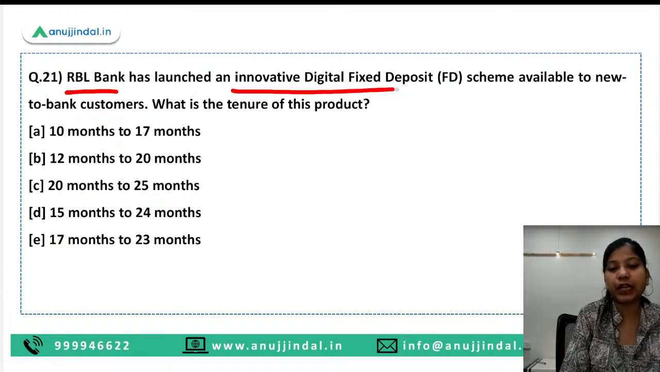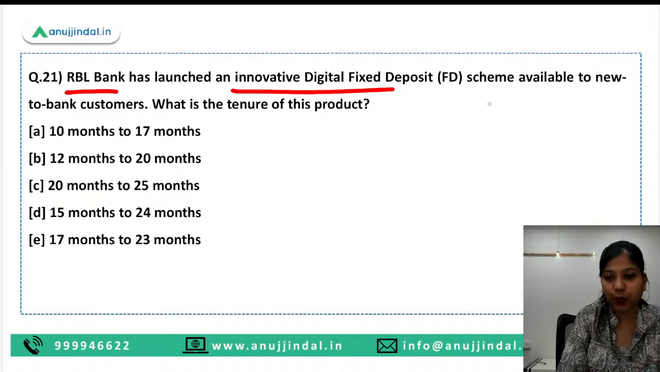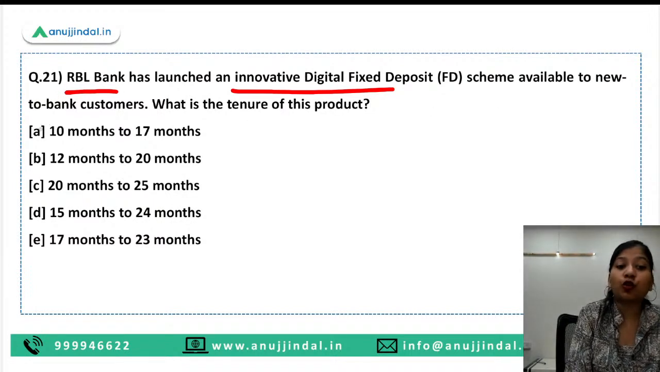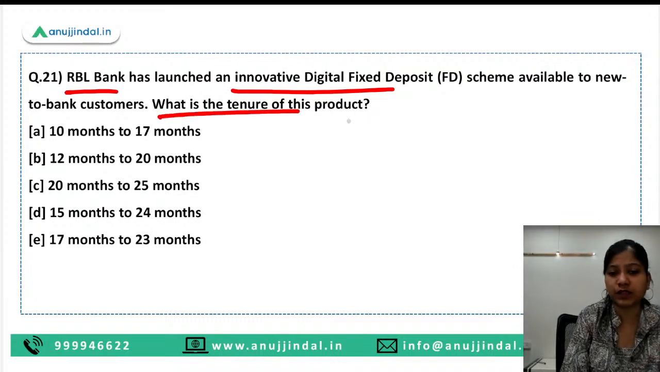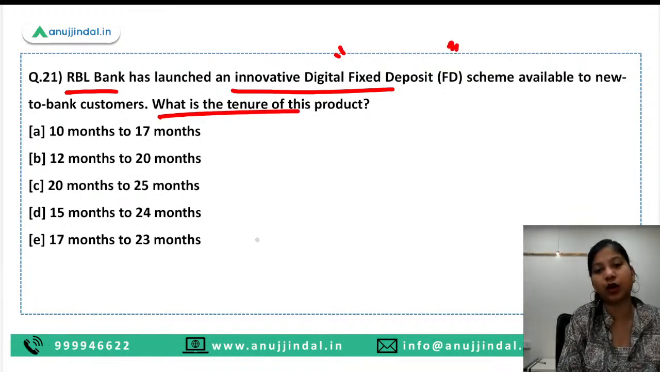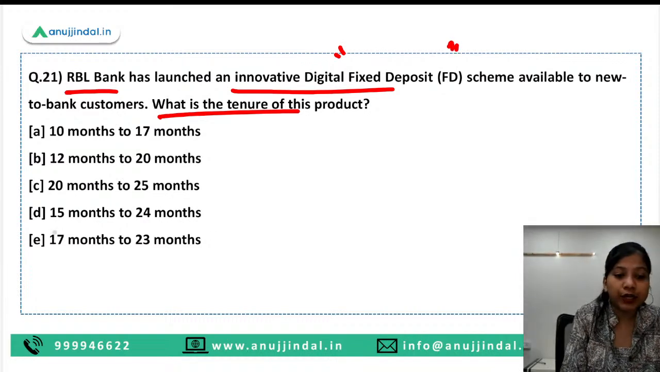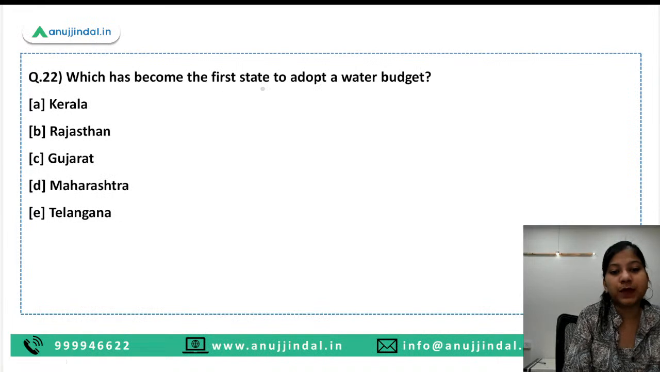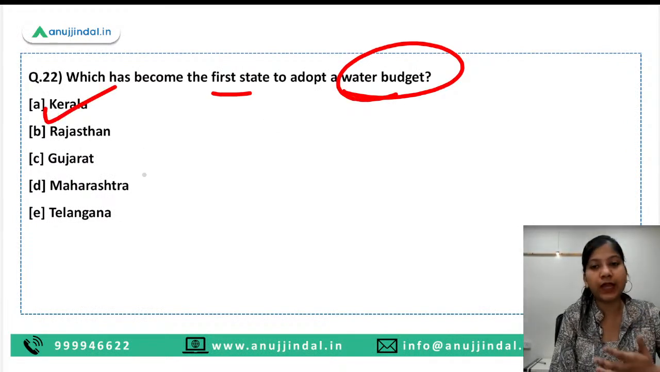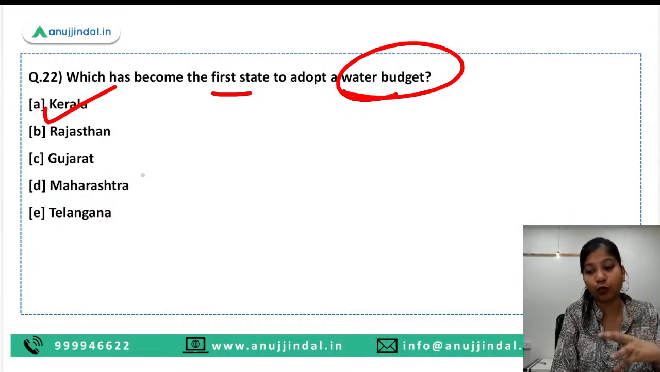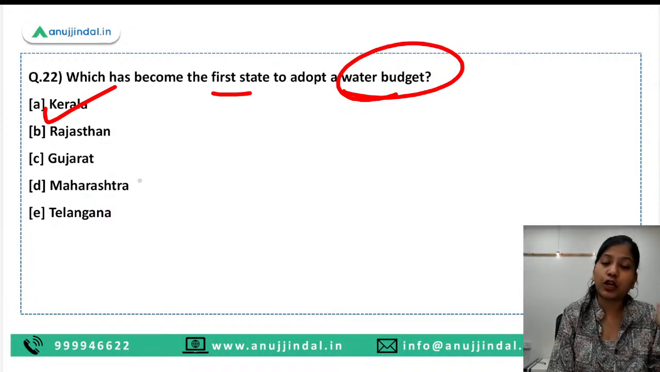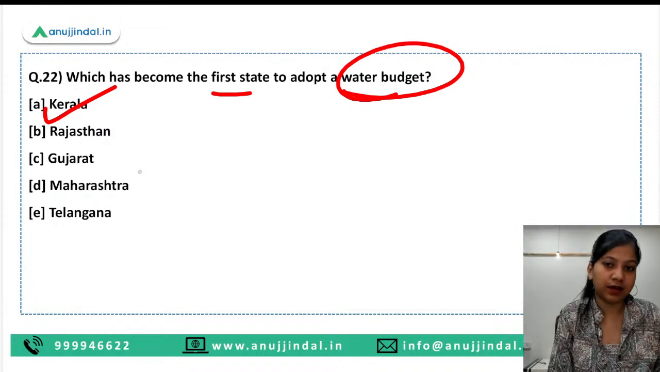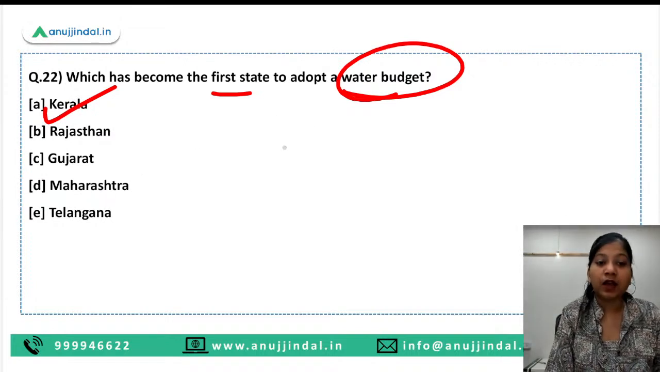RBL Bank has launched an innovative digital fixed deposit scheme available to bank customers, basically new customers. What is the tenure of this product? Since it is a term deposit, how much is the tenure? The tenure is 15 months to 24 months. Which has become the first state to adopt a water budget? So it is Kerala. Kerala is doing everything in its capacity to become a top state in the socio-economic sectors.